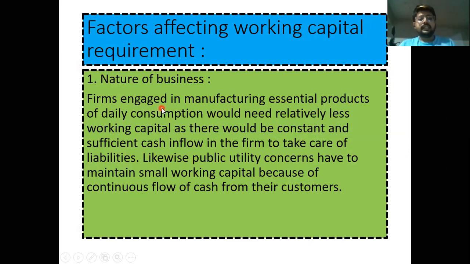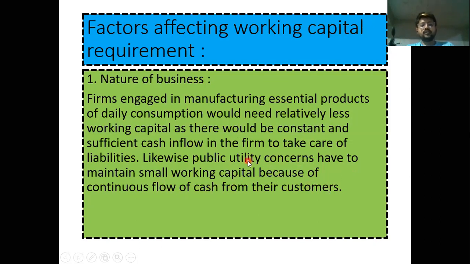Very true. In such manufacturing units there is continuous production and sales of the goods taking place, so there is sufficient cash inflow. The firm can pay off the liabilities at frequent intervals, so the manufacturing unit will not require a large amount of working capital. Likewise, public utility concerns have to maintain small working capital because of continuous flow of cash from their customers.